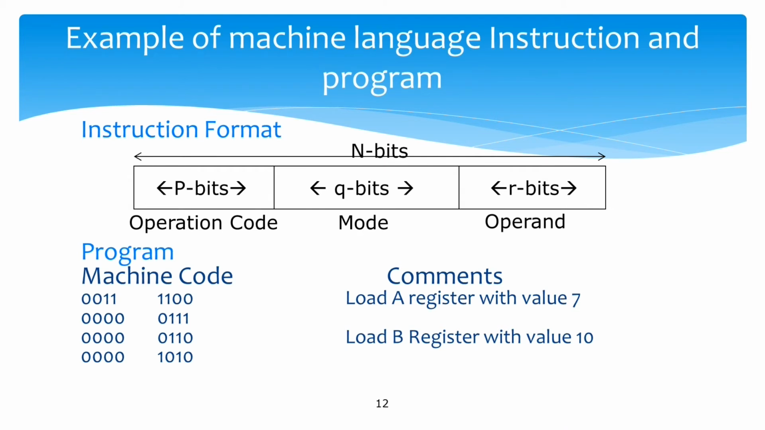So, the instruction format for machine language is something like this. There are certain bits reserved for operation code, there is a fixed number of bits for mode, and there is a fixed number of bits for specifying the operand or value. So, this is the format of a machine language instruction, which is generally difficult for humans to understand.